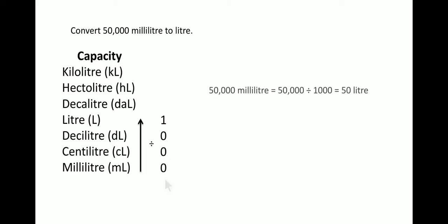So simply, over here 50,000 milliliter is being divided by 1000. Over here 3 zeros are there, and over here 3 zeros. If you cancel, then you'll get 1 zero left out. That is 50 is left out. So 50 liter becomes your answer.